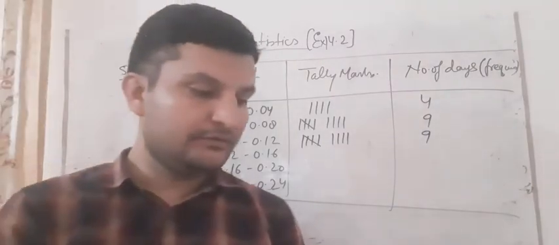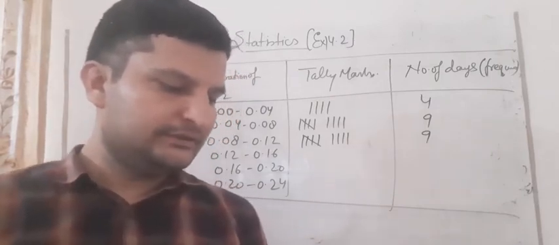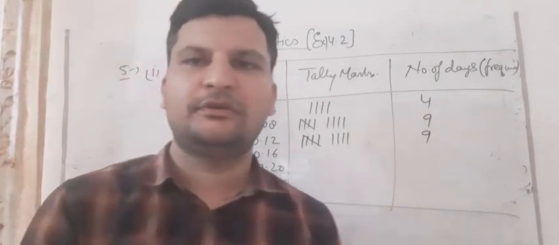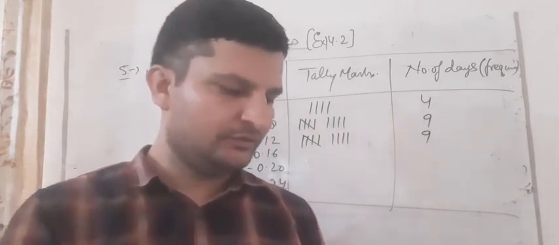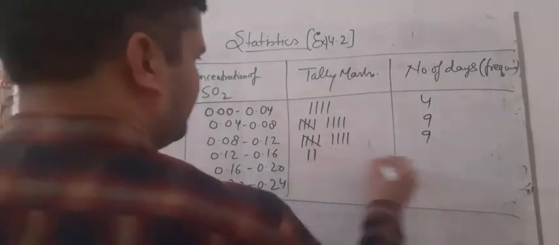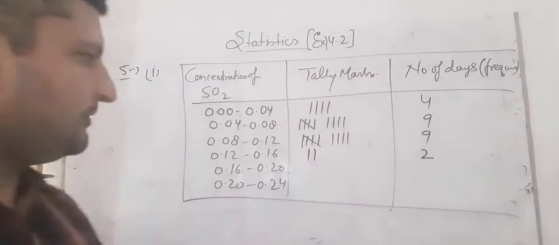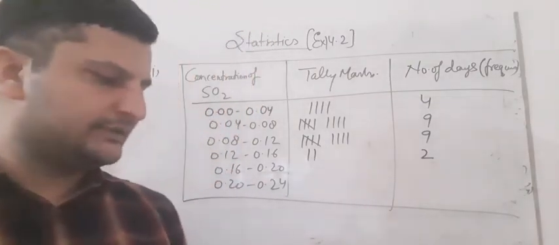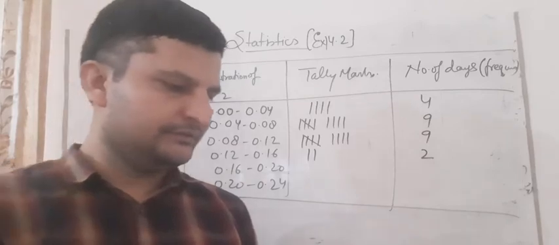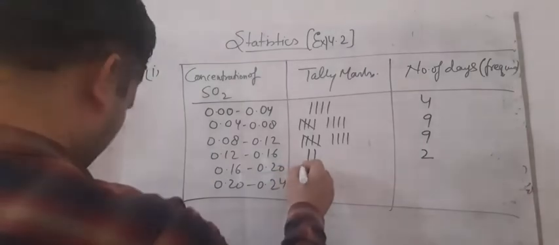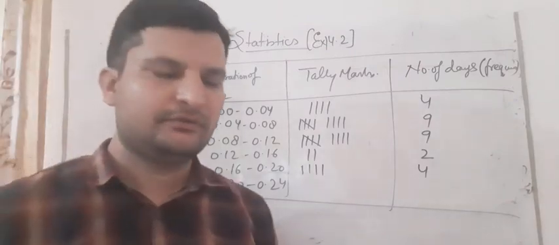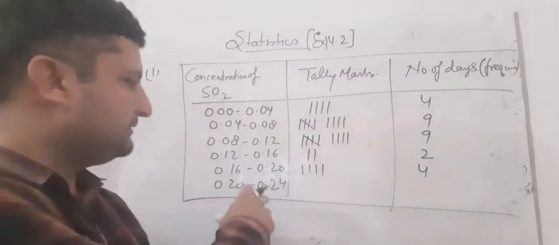Now 0.12 to 0.16. We will count it like this. It means 0.16 will not be included here. So again 1, 2 are there, so we write 2. Now 0.16 to 0.20. Again we will count: 1, 2, 3 and 4. Students, you can check it in your book also.